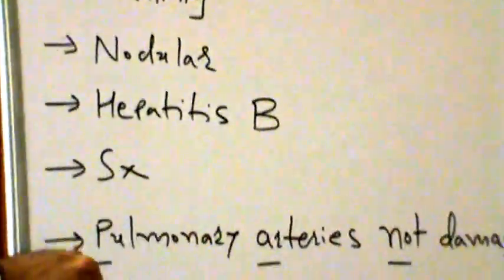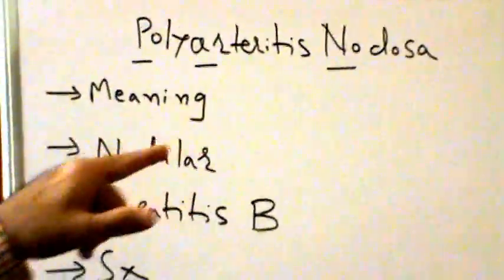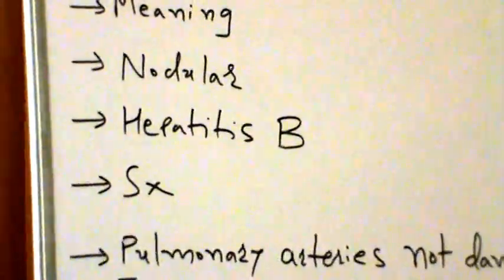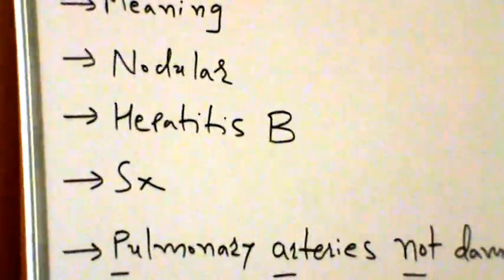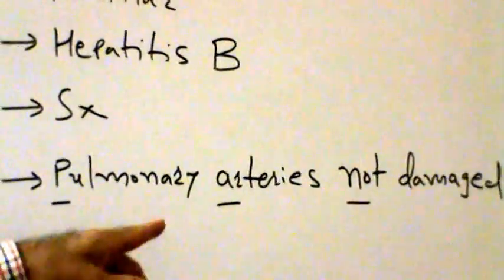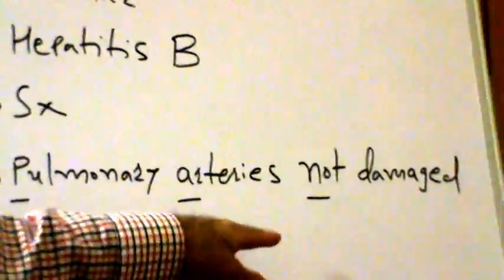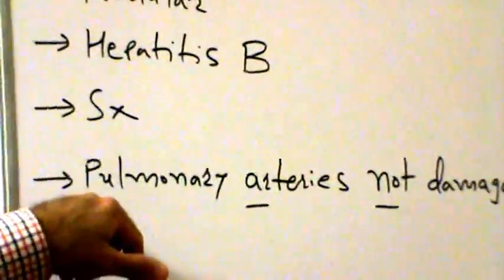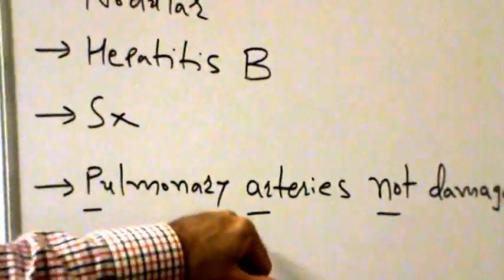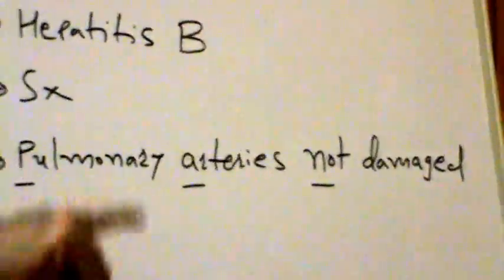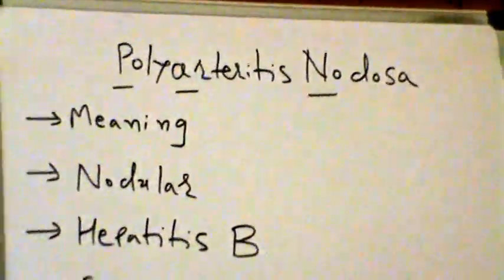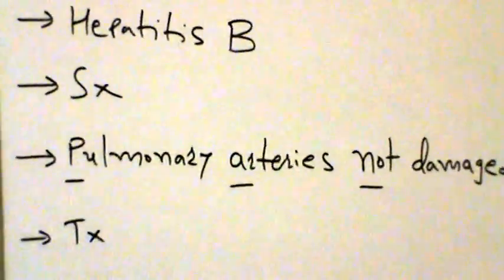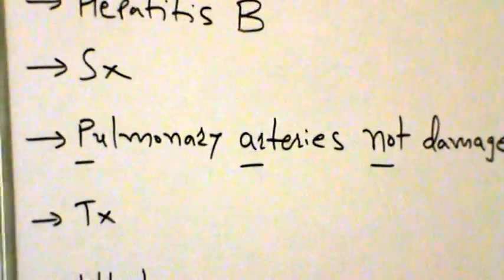So one unique aspect about polyarteritis nodosa is the fact, although the etiology is not clear, that the pulmonary arteries supplying blood to the lungs are not damaged. So one can remember by saying that pulmonary artery is not damaged. PAN, PAN. And everyone can use their own imagination to memorize these details.